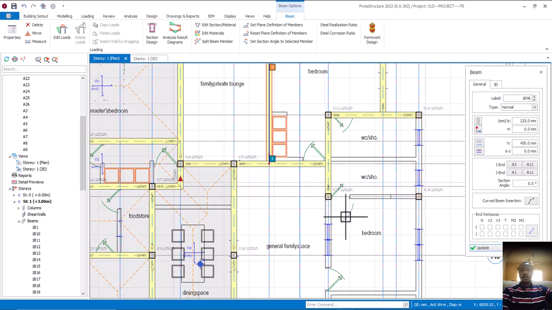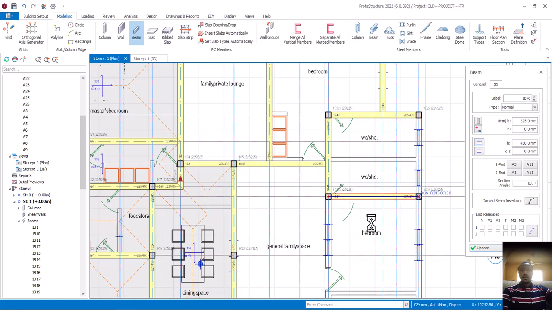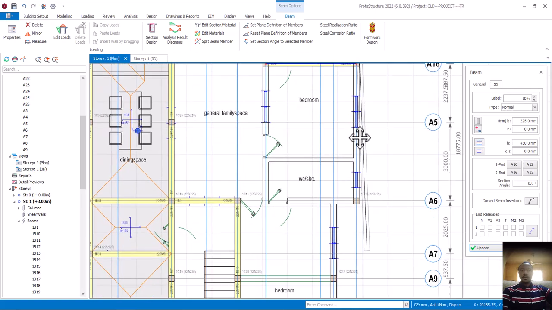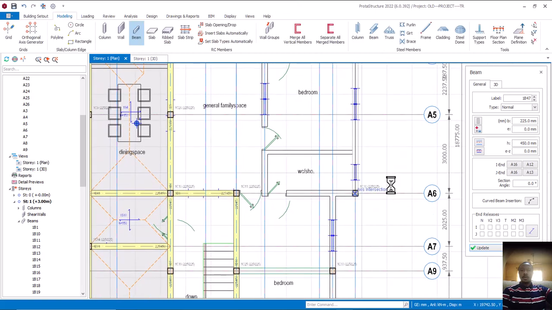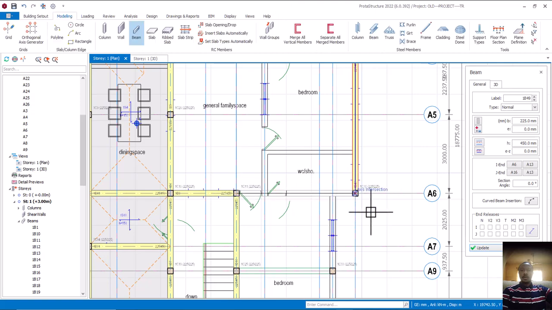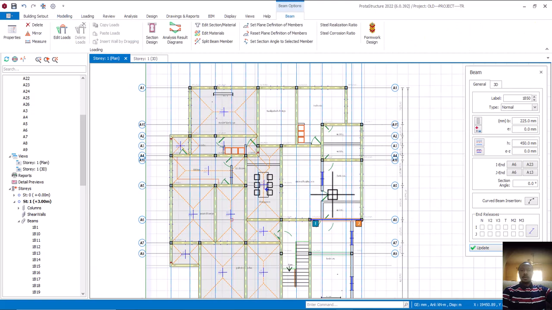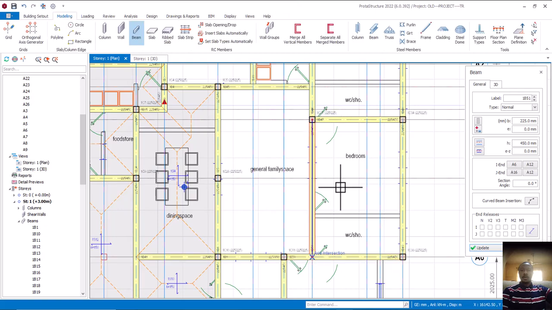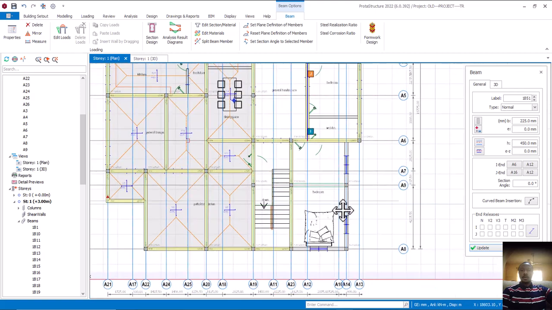Click on this one here, then bring this one here. All right, we are moving. From this one it can come like this straight to this point here. And this one also comes to this place first, and then this one can come here and rest on this beam. Correct, perfect.